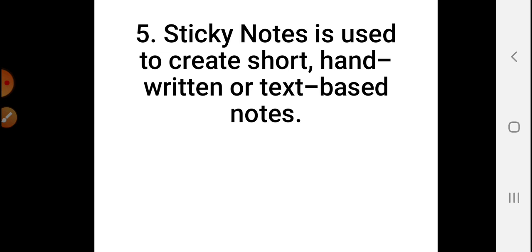With the help of this option, we can maintain our notes. Which type of notes? Handwritten, text-based or short notes. So sticky notes is used to create short, handwritten or text-based notes. So that is all.